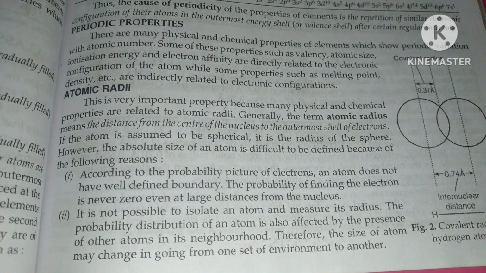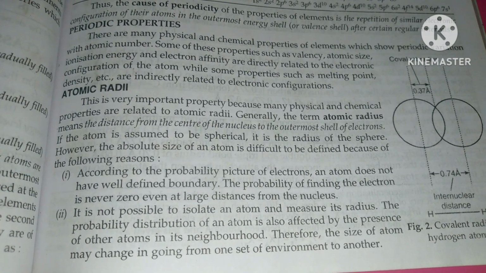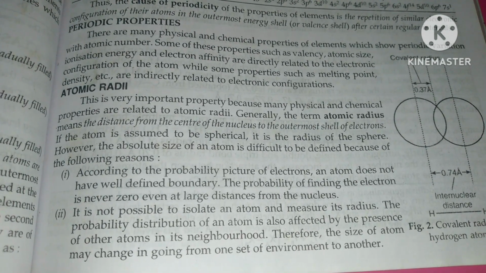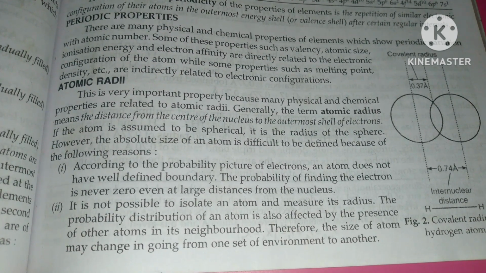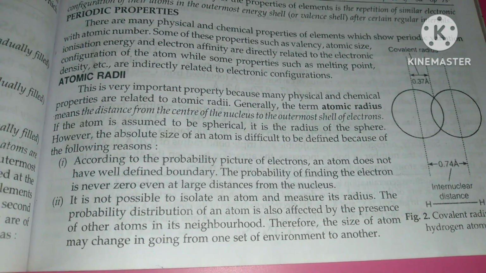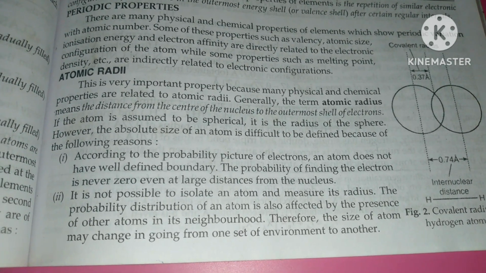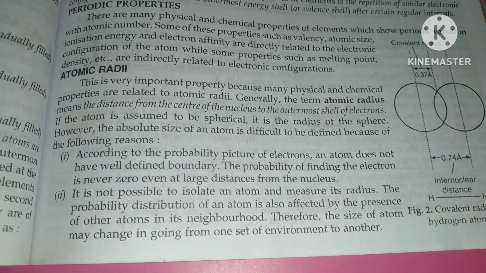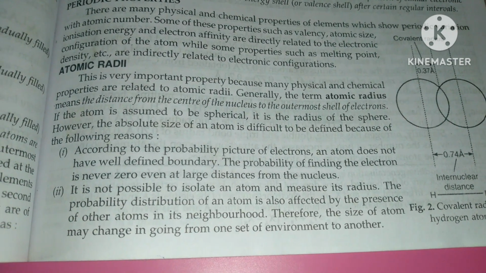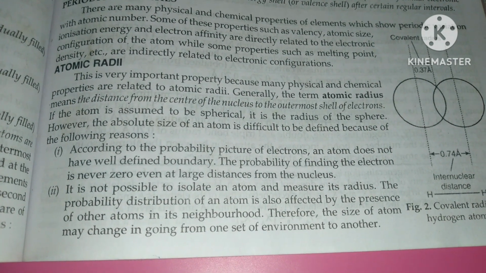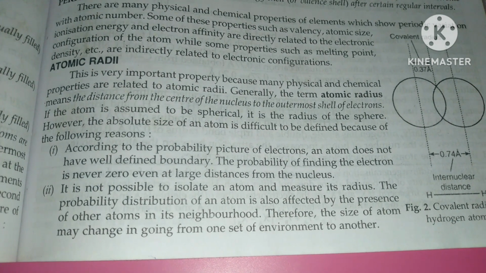Periodic properties. There are many physical and chemical properties of elements which show periodic variation with atomic number. Some of these properties, such as valency, atomic size, ionization energy, and electron affinity, are directly related to the electronic configuration of the atom, while some properties such as melting point, density, etc., are indirectly related to the electronic configuration. Atomic radius is a very important property because many physical and chemical properties are related to atomic radii. Generally, the term atomic radius means the distance from the center of the nucleus to the outermost shell of electrons. If the atom is assumed to be spherical, it is the radius of the sphere.